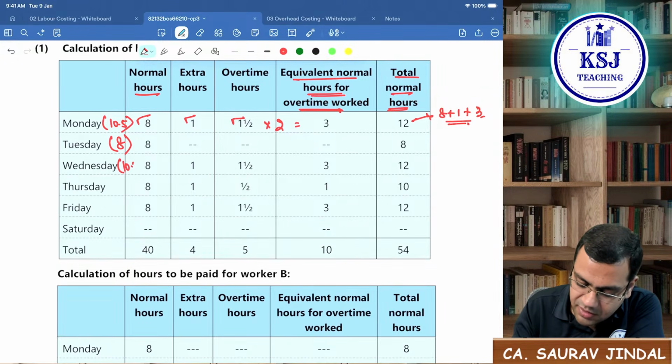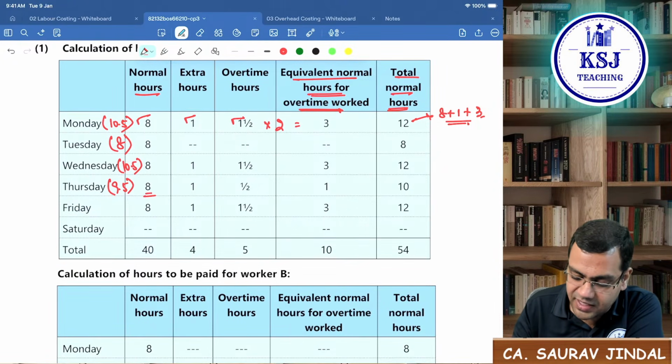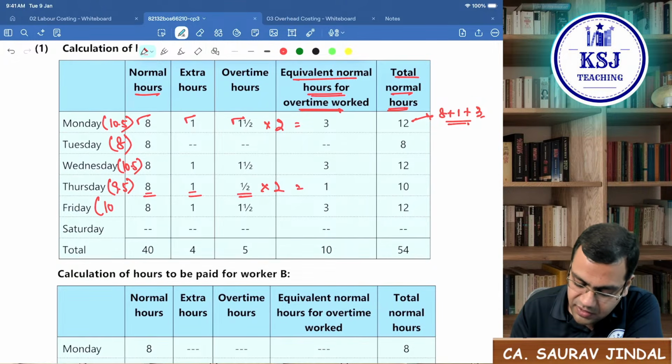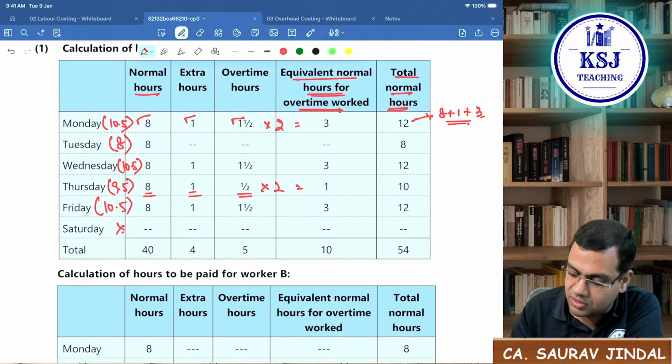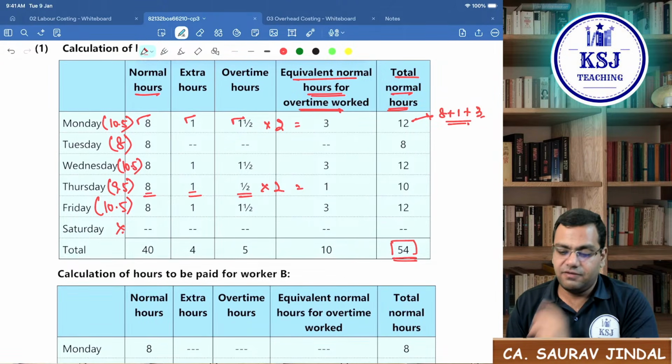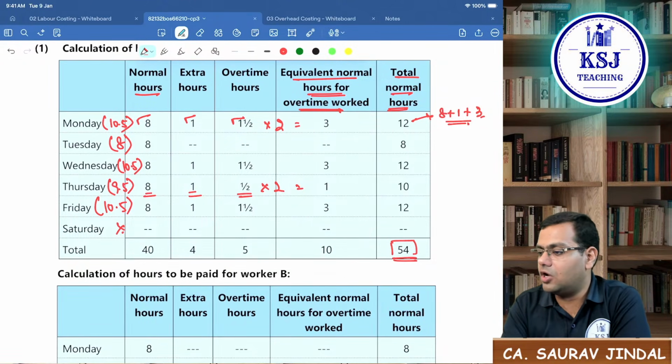Wednesday is working for 10.5, same as Monday. Thursday is working for 9.5, so 8 hours normal, 1 hour extra, and 0.5 as overtime. So 0.5 into 2, double the wage rate, that is 1 hour of equivalent. Friday again is working for 10.5 and Saturday is not working at all. So you will get a total of 54 equivalent normal hours.